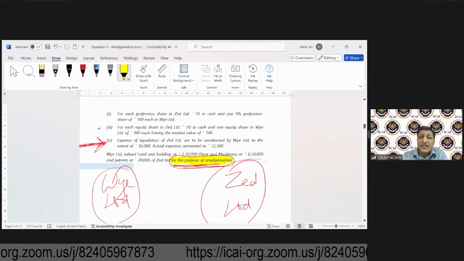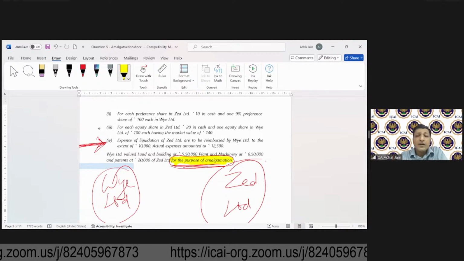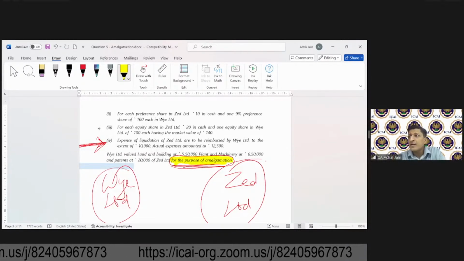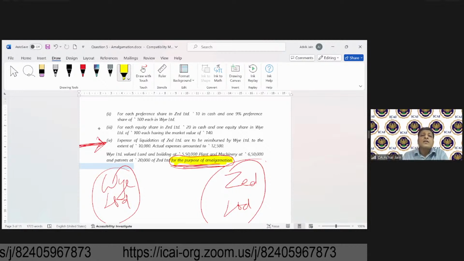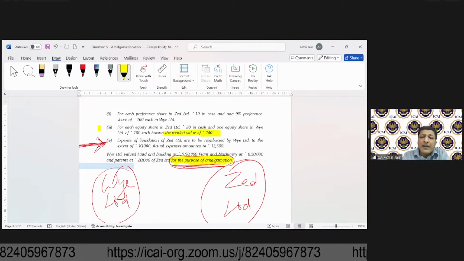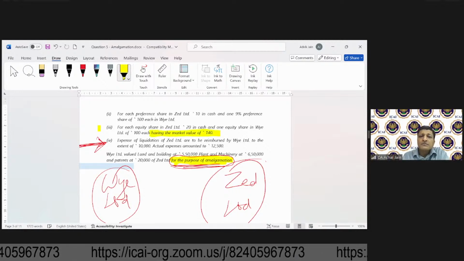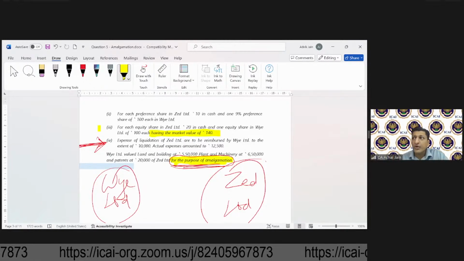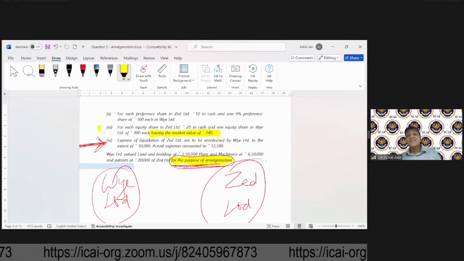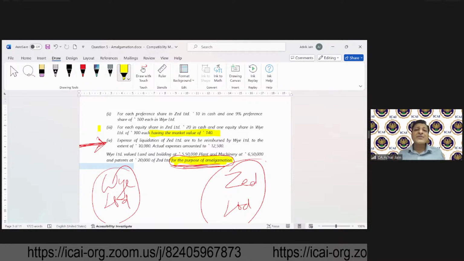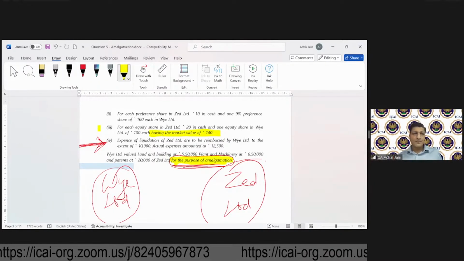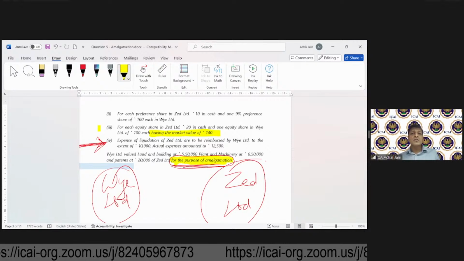He was saying, sir, equity shares which are required to be given as part of settlement by Y Limited will be given at market value of 140. So the face value is 100, but they are given at market value of 140. So why is the transferee company not recording any security premium? Okay, so that was the question.